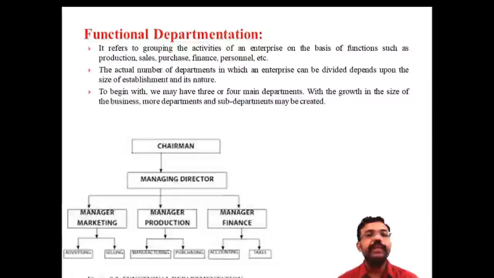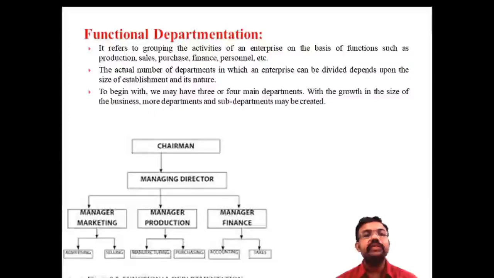Functional departmentation means the departments are classified according to function. So listen, this diagram shows an example of functional departmentation. There is a managing director and there are separate functions: the manager of marketing, the manager of production, the manager of finance, because there are different functions, the production function, marketing function, and finance function. Suppose the departments are classified according to the different functions like marketing, production, finance, personnel. The term is known as functional departmentation. That means it is divided according to function, and there is a separate functional head for controlling the entire activity.